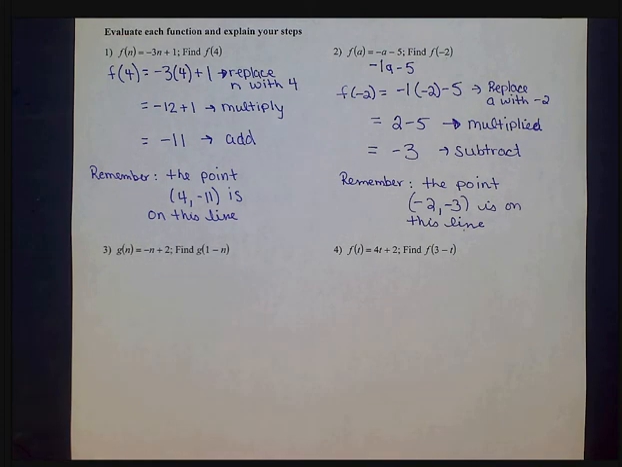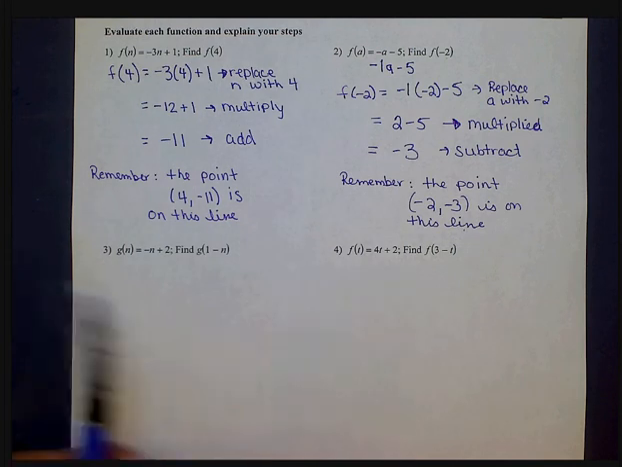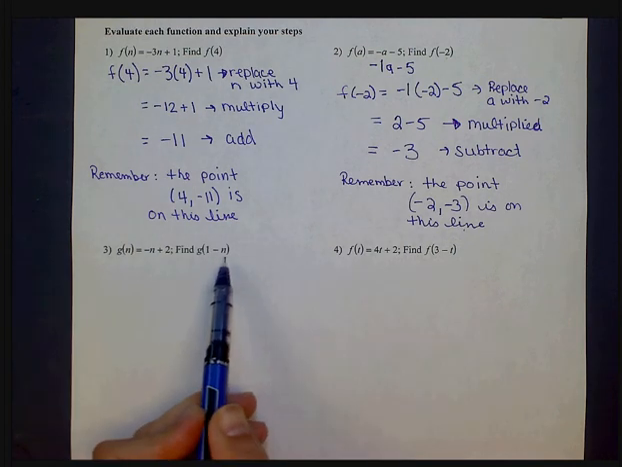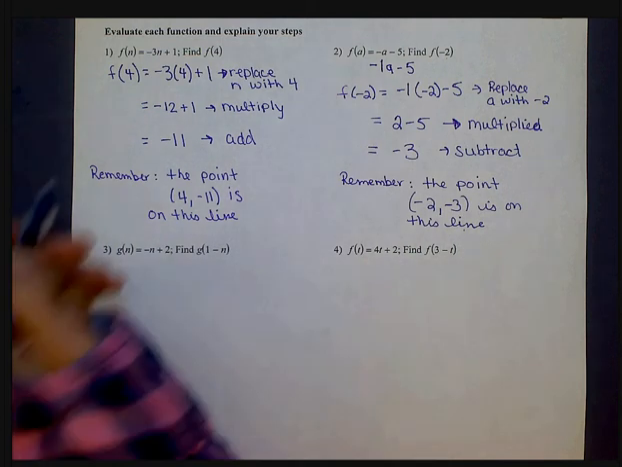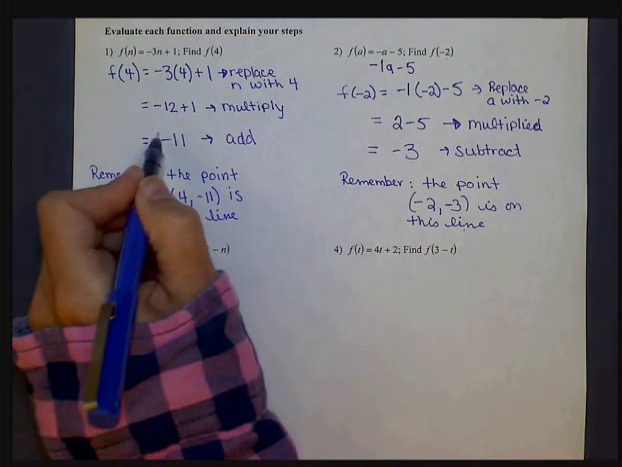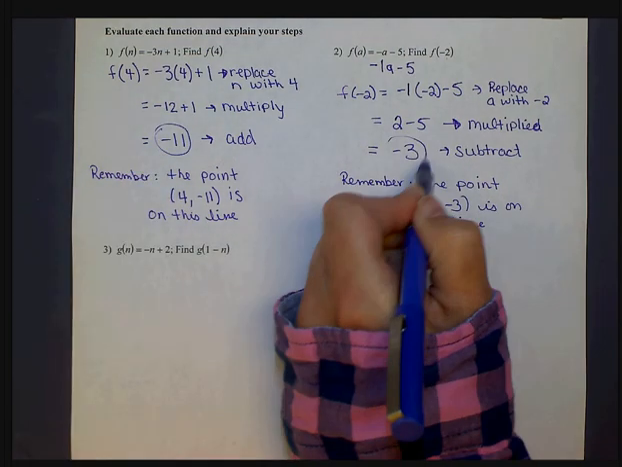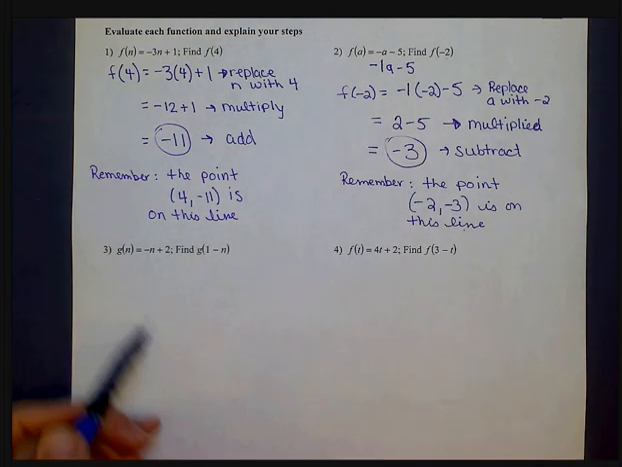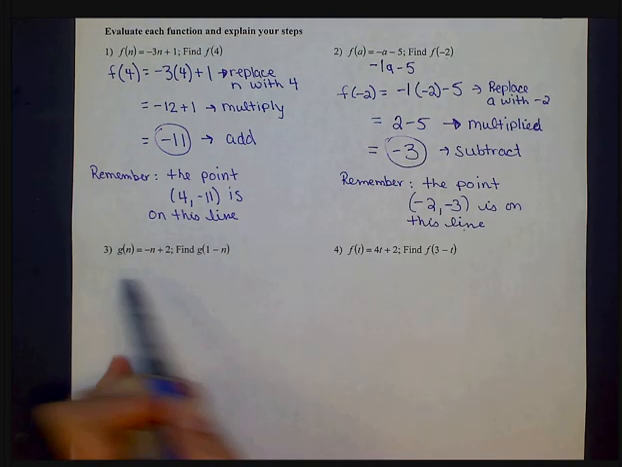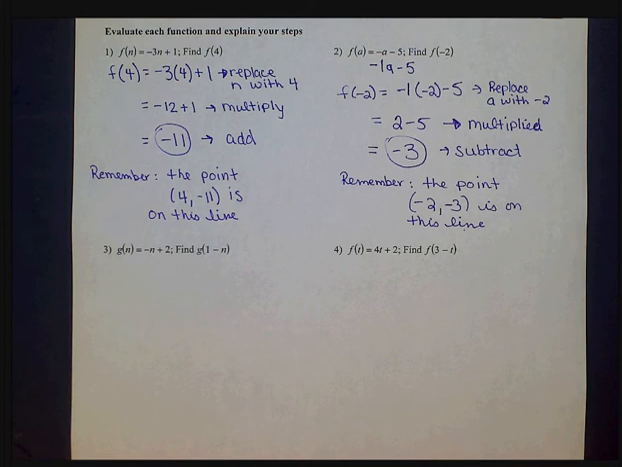Alright, number 1 and 2 had us evaluating for numbers. Now 3 and 4 are going to have us evaluate for expressions. So when we get our answer, like we did in number 1, got negative 11, and in number 2 we got negative 3, we're actually going to have expressions as our answers for 3 and 4.